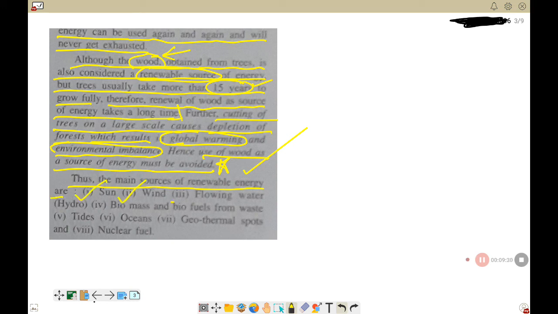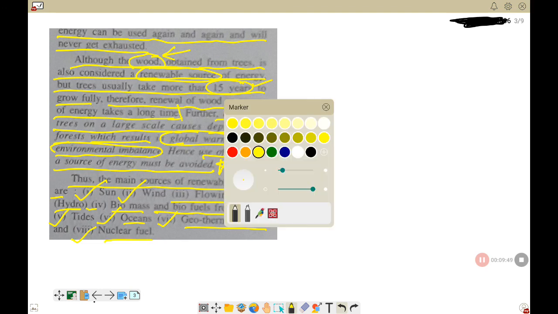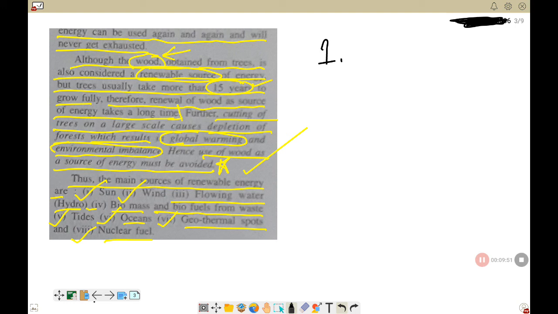So thus the main renewable sources of energy are: number one is sun, number two is wind, number three is flowing water, which is also called hydro. Number four is biomass and biofuels from waste. Number five is tides. Number six is oceans. Number seven is geothermal spots. And number eight is nuclear fuel. So you see that there are 8 different types of renewable sources of energy.